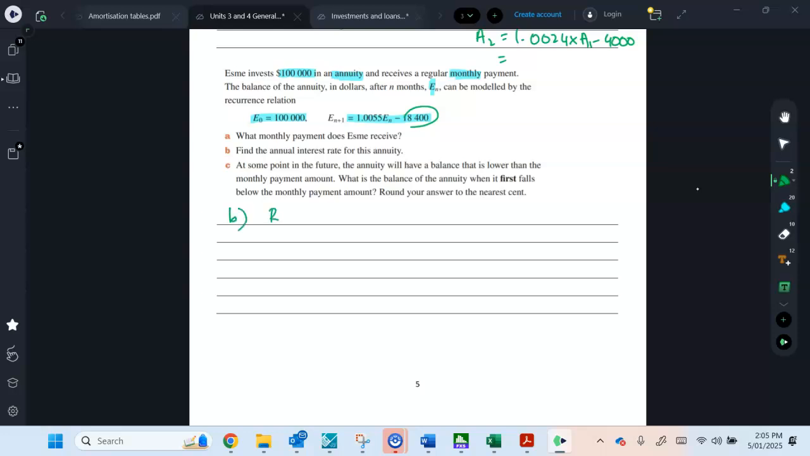So we've got R is equal to 1 plus R over 100 times P, and you're just substituting in for that. All right, so we've done that already. You can probably do that on your own. All right, so I'd pause it and then just do it on your own. At some point in the future, the annuity will have a balance that is lower than the monthly payment amount. So the balance would go under 18,400. What is the balance of the annuity when it first falls below the monthly amount payment?